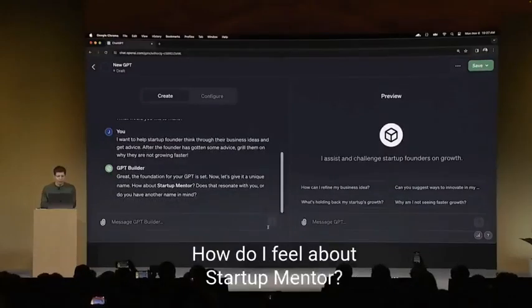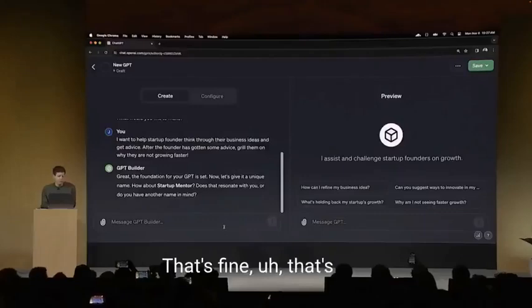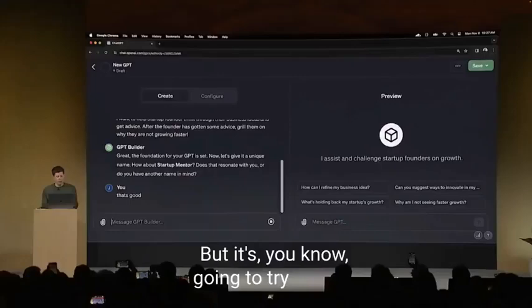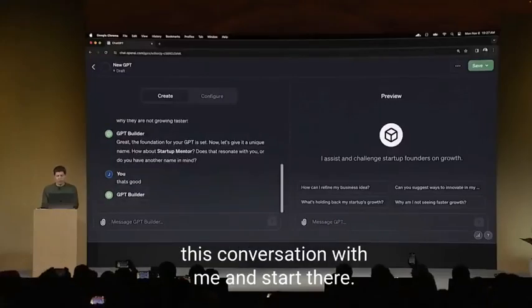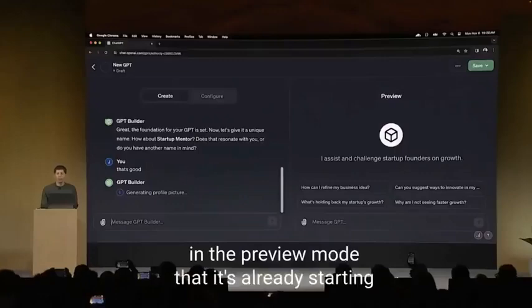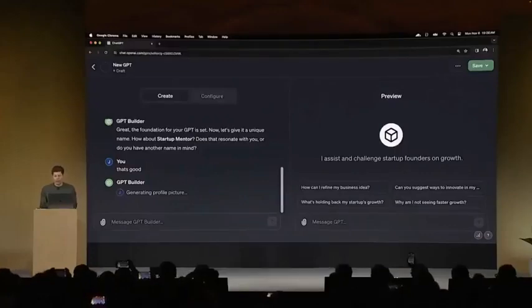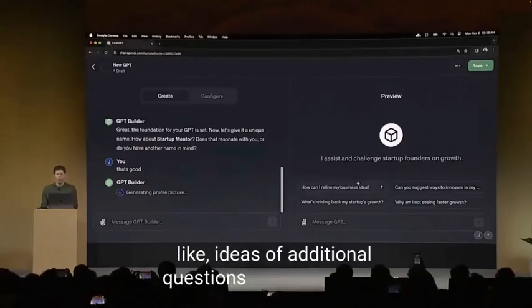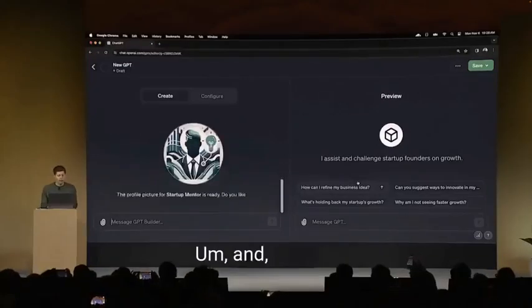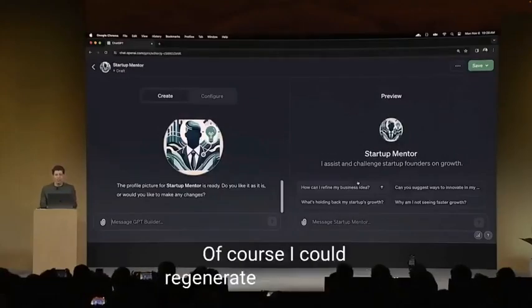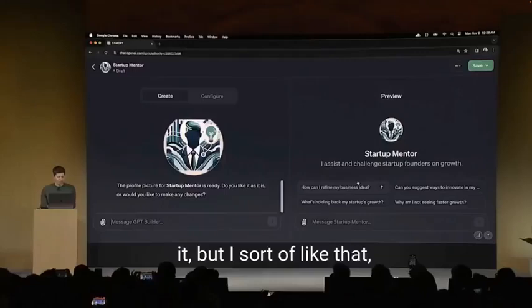How do I feel about Startup Mentor? That's fine. That's good. So if I didn't like the name, of course, I could call it something else, but it's going to try to have this conversation with me and start there. And you can see here on the right in the preview mode that it's already starting to fill out the GPT. Where it says what it does, it has some ideas of additional questions that I could ask. And you know what? So it just generated a candidate. Of course, I could regenerate that or change it, but I sort of like that. So I will say, that's great.